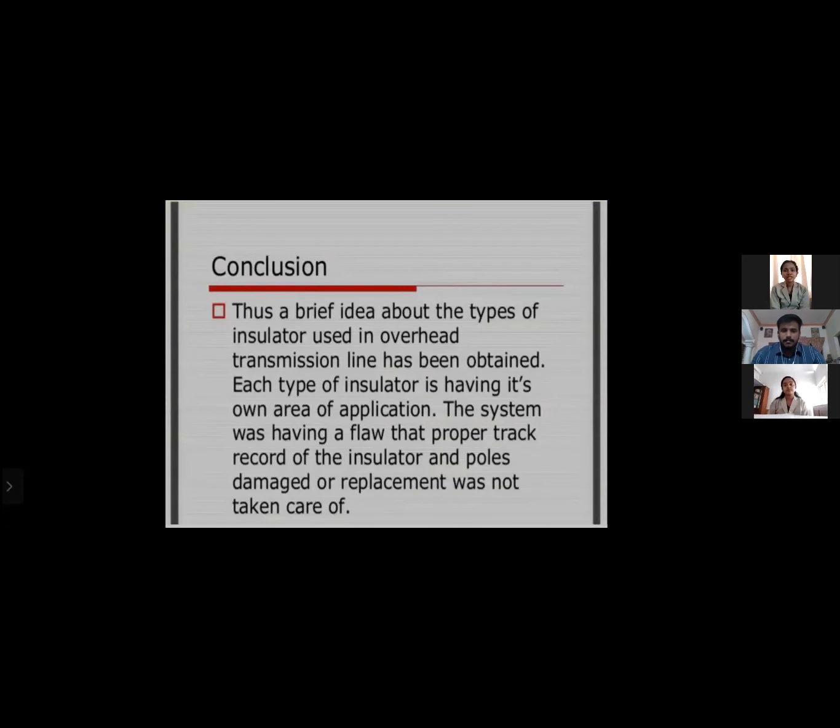Here is the conclusion of our class. A brief idea about the types of insulators used in overhead transmission lines has been obtained. Each type of insulator has its own area of application. The system had a flaw in that a proper track record of insulator and pole damage or replacement was not taken care of. Here is the end of our team teaching session.